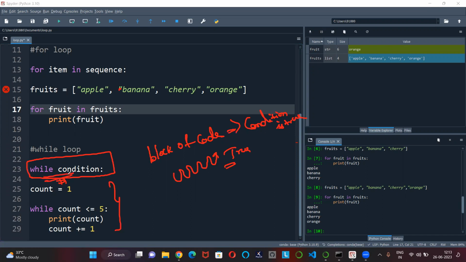So let's talk about while and what condition you're going to give here. The while loop continues executing the code block until the condition becomes false. Correct? So be careful to avoid infinite loops by ensuring that the condition eventually becomes false. Okay, how? We can see the example here.